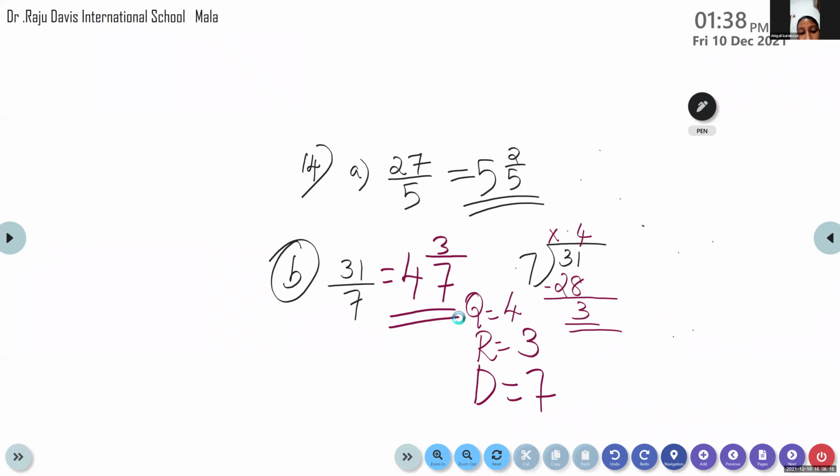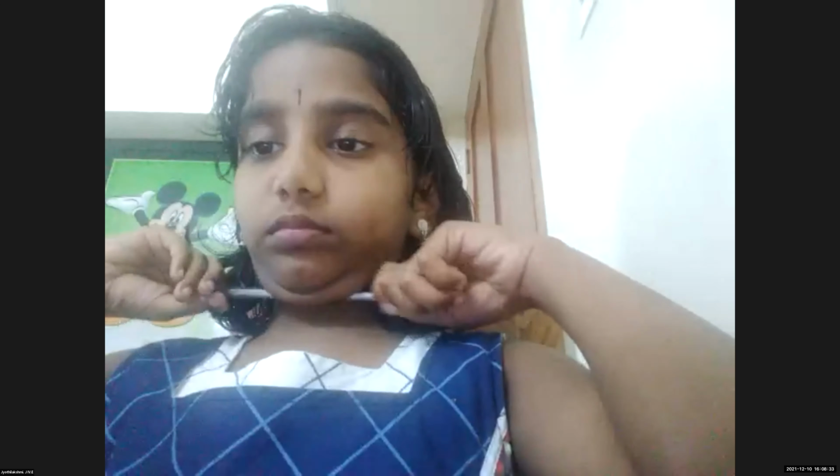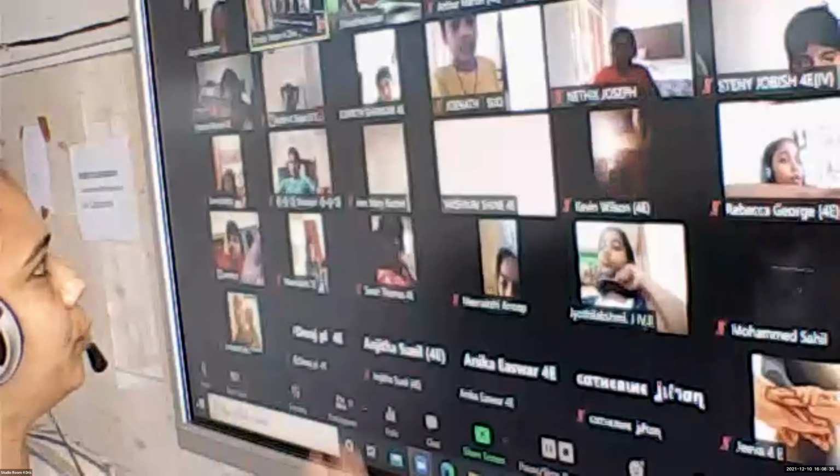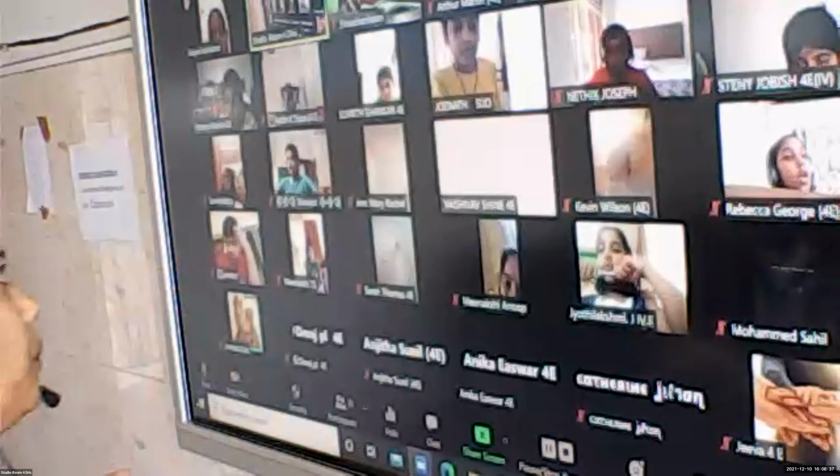Okay, children. So the answer is we have put 3 by 7 into mixed fraction. What's the answer? 4 and 3 by 7. Did all of you get the answer? Is there any confusion in converting improper to mixed and mixed to improper?